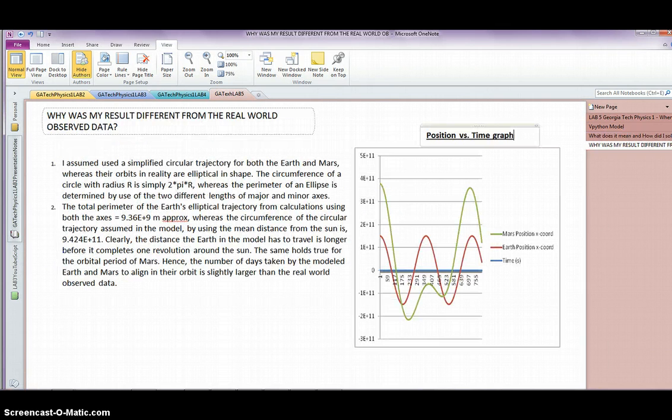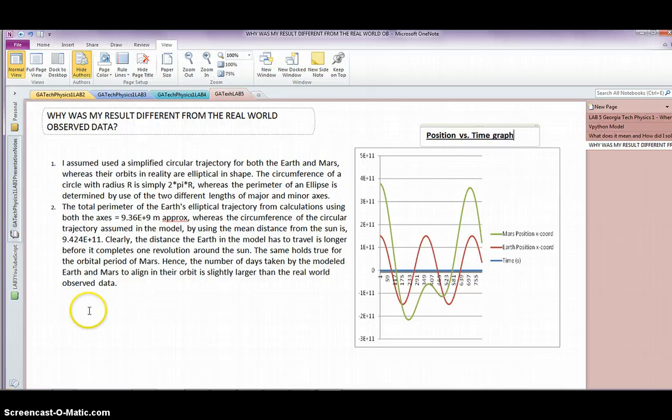Why was my result different from the real-world observed data? I used a simplified circular trajectory for both the Earth and Mars, whereas their orbits in reality are elliptical in shape. The circumference of a circle with radius r is simply 2 pi r, whereas the perimeter of an ellipse is determined using the two different lengths of the major and minor axes.